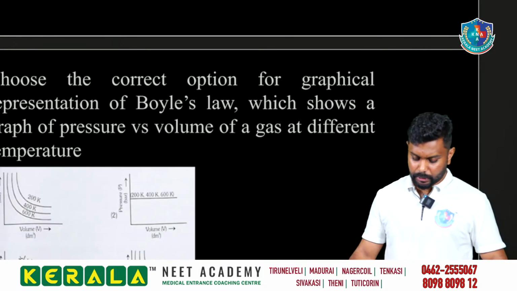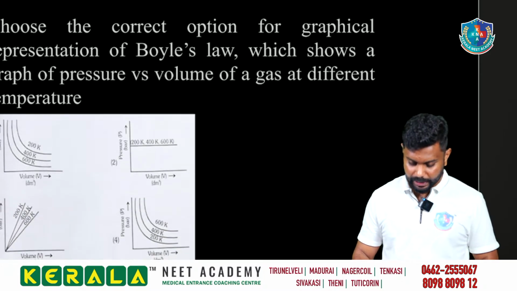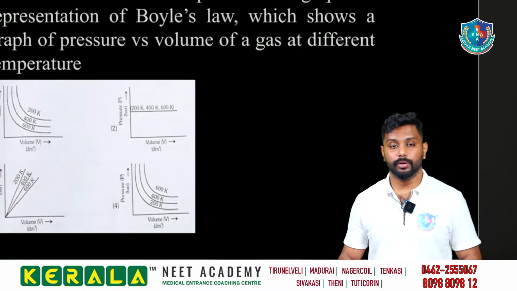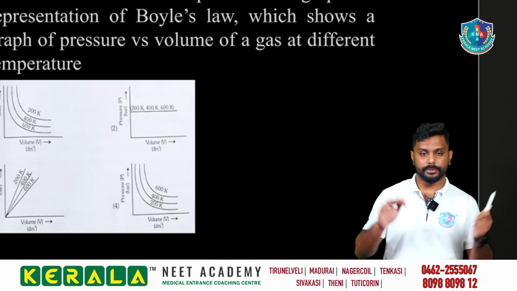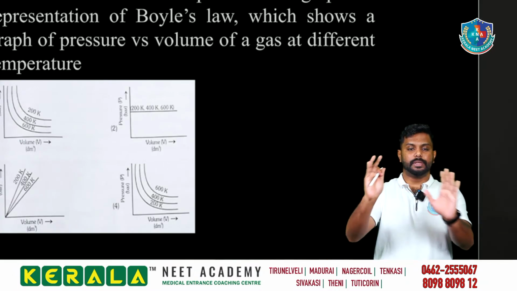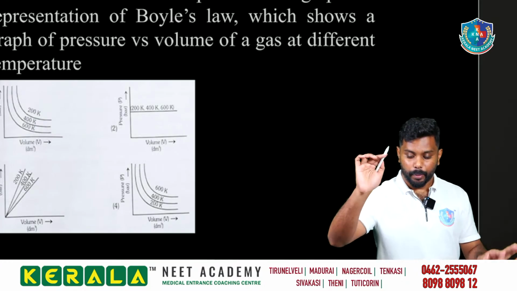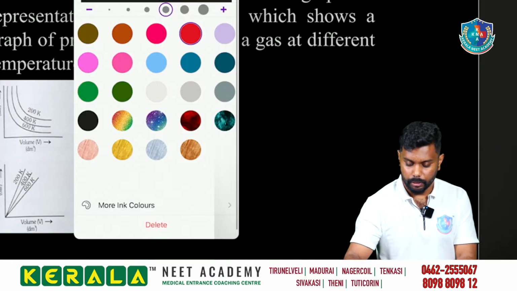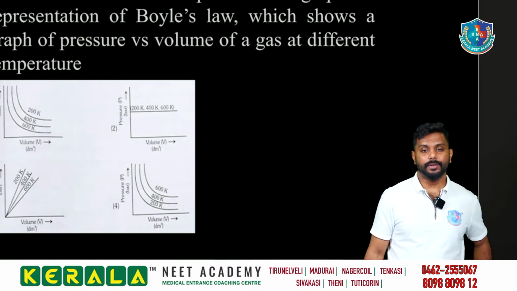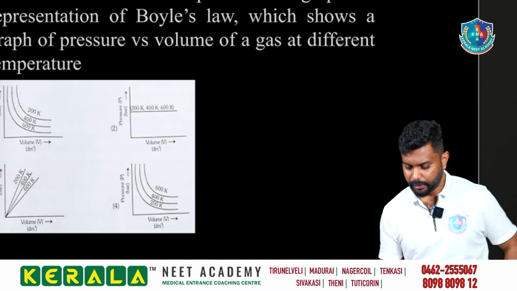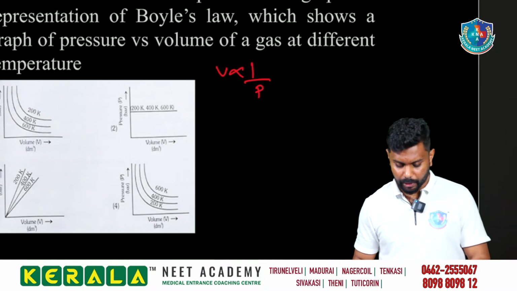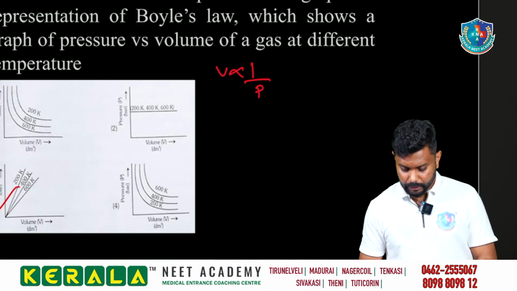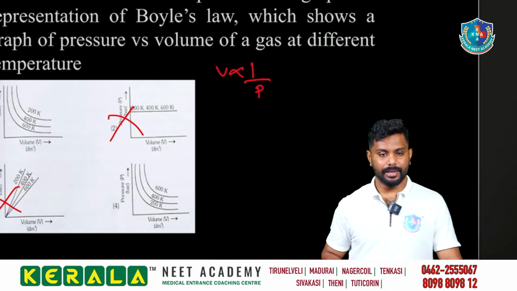Then next, choose the correct option for graphical representation of Boyle's law, which shows the graph of pressure and volume of a gas at different temperatures. We know it is about the Boyle's law graph. The Boyle's law graph is a hyperbola. Why? Because volume is inversely proportional to 1 by P. So it will be a hyperbola, so option 3 will come, not 2, and if not 1, then 3.